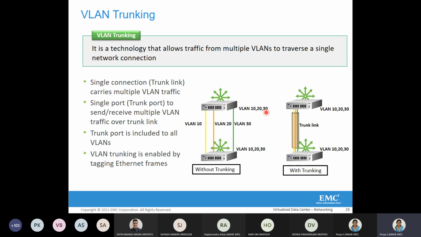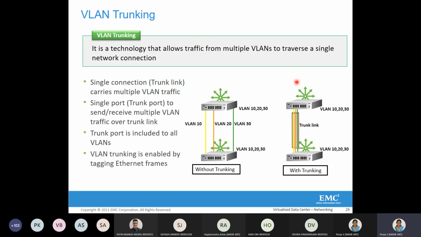Here we are talking only about the most abstract view. VLAN 10, 20, 30 are in switch 1, and VLAN 10, 20, 30 are another group within switch 2. How do we provide interconnectivity by having dedicated links? But what if we have 100 VLANs, or tens of thousands of VLANs? Providing a dedicated link for multiple switches for multiple VLAN IDs is going to be very costly and not feasible. So how was it done?